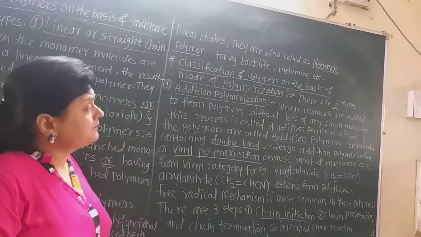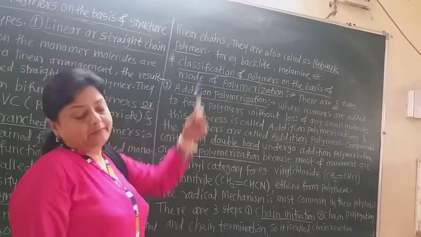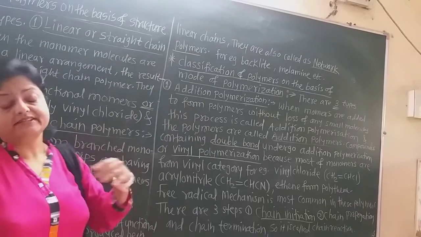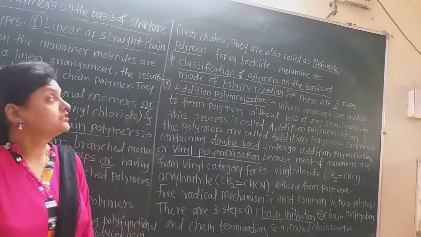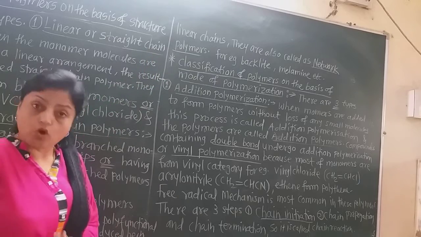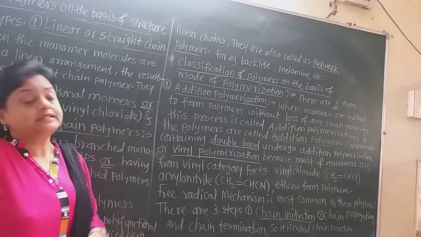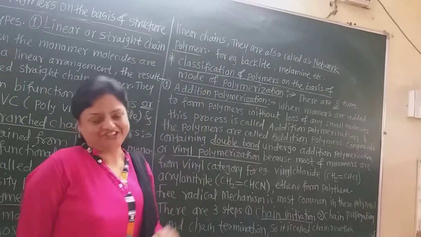Now, a classification of polymers on the basis of mode of polymerization. Bakelite is used in cooker rings. Now the third main type of classification of polymers, we are now seeing, is the classification of polymers on the basis of mode of polymerization.